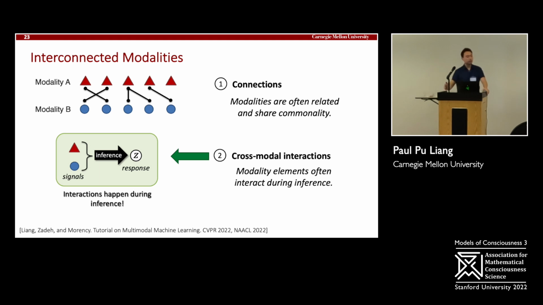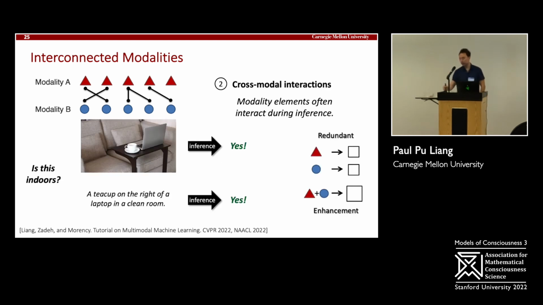The second aspect is that of interactions. Once we start taking in these modalities and trying to make a prediction, they're going to join. They're going to work with each other to learn new representations. What's an example of that? So again, same two running examples. I'm going to ask you a question. Is this indoors? And I'm going to look at my image, and most likely I'm going to infer that it's indoors. I'm going to look at the text, and that's also likely going to be indoors.